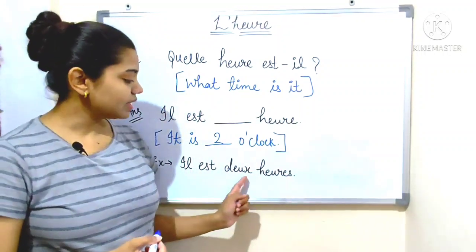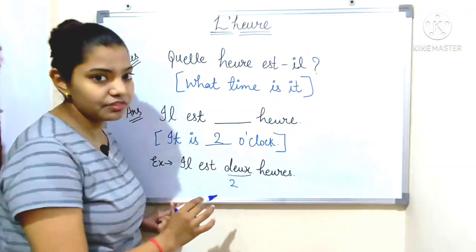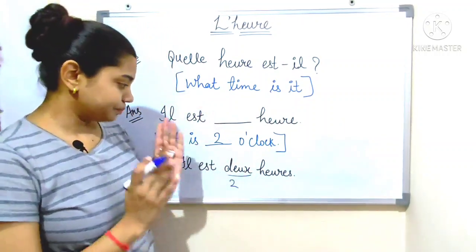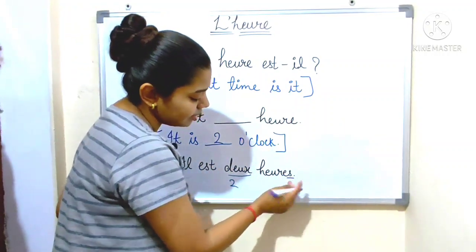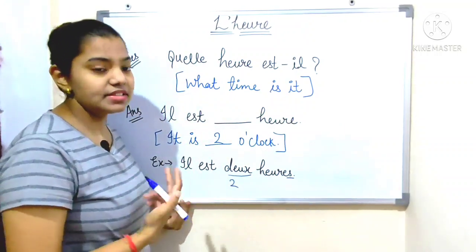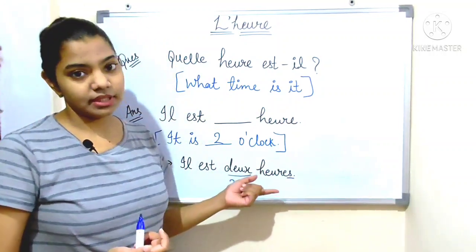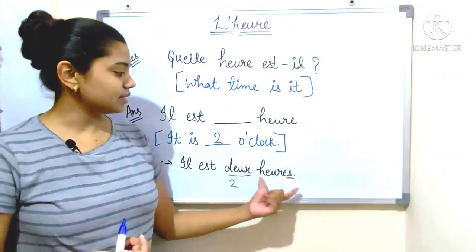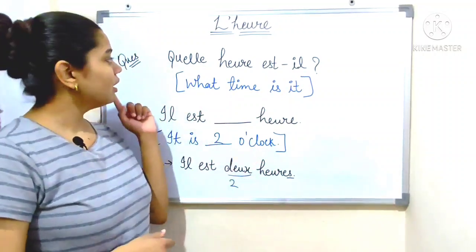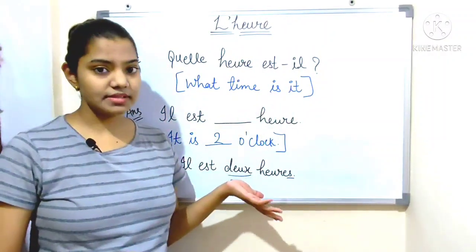Here deux means 2 in French, and we put an s at the end of heure because deux is plural. So il est 2 heures means it is 2 o'clock. The question is quelle heure est-il, and the answer is il est 2 heures.